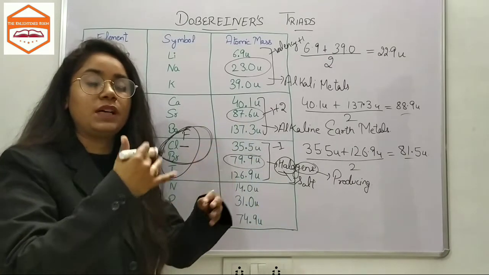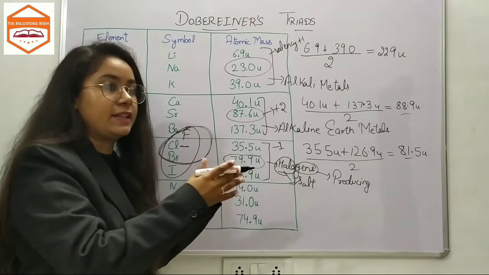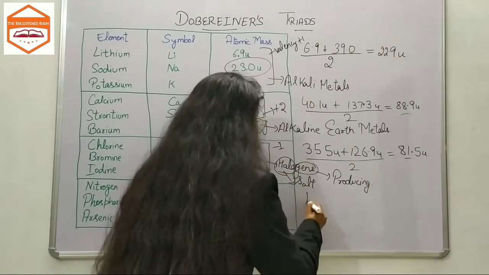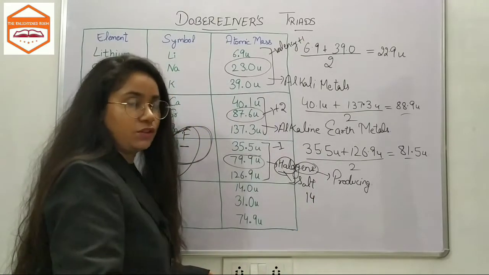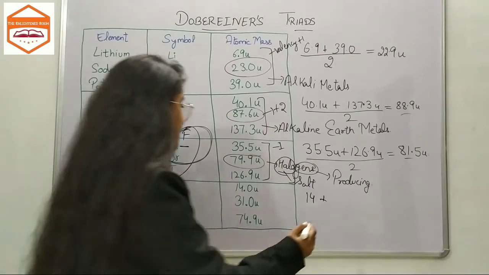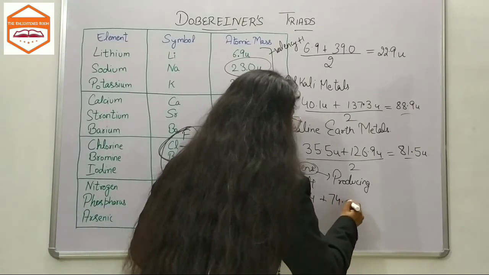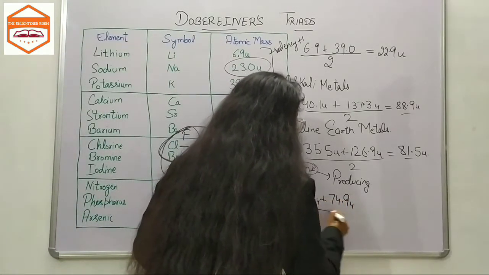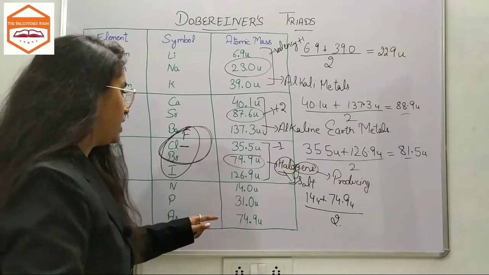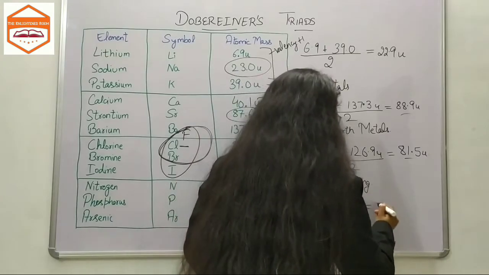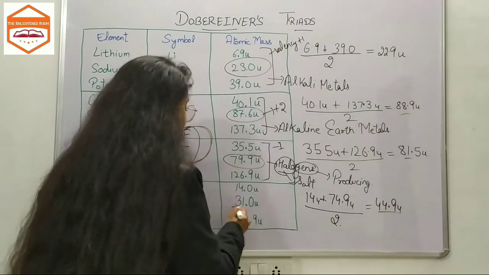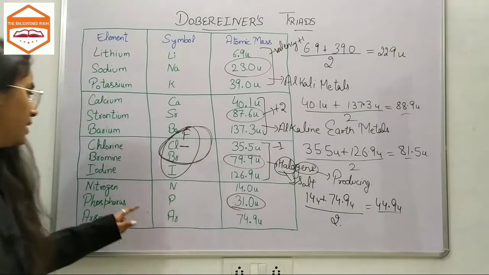When we got to know about the higher elements, we studied them more deeply. Let's take the atomic mass of nitrogen, then the atomic mass of arsenic, which is 74.9. When we take the average of these two elements, we get 44.9 atomic mass units, which is not near the atomic mass of phosphorus.